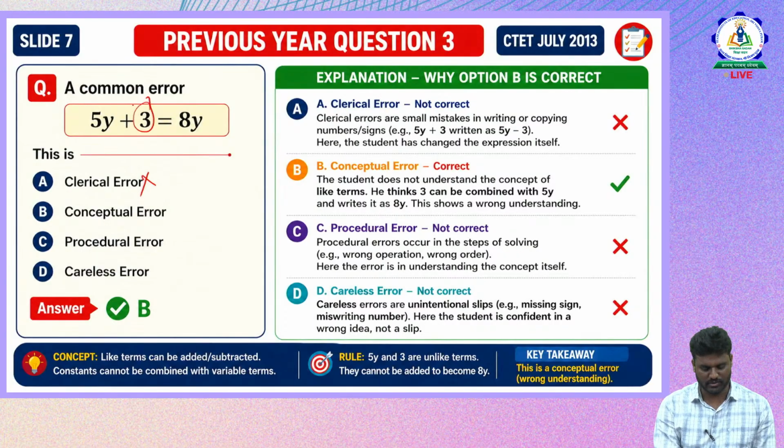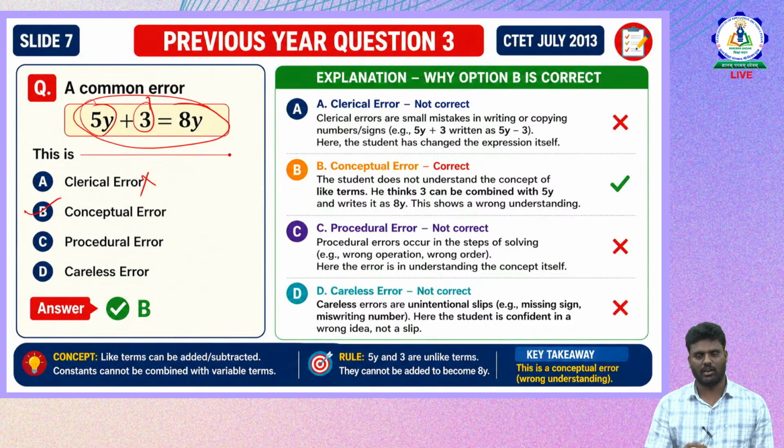There are two terms involved here, and 5y is another term. When you do the calculation, you think that the constant can be written together with it, which leads to the misunderstanding of the conceptual error.